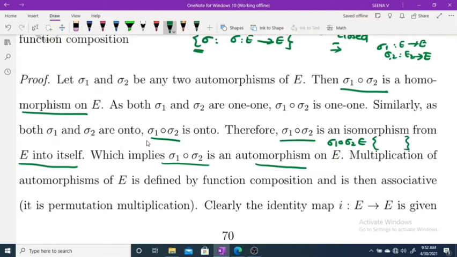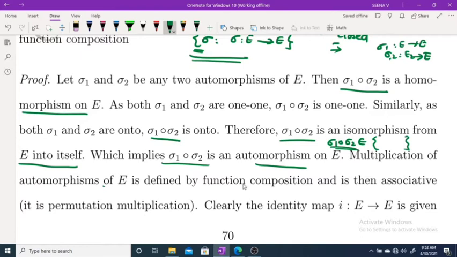So here the operation is defined as composition. The multiplication of automorphisms of E is defined by function composition, and we know that composition of functions is associative. Therefore, this operation is associative. This set is associative under the operation of function composition.